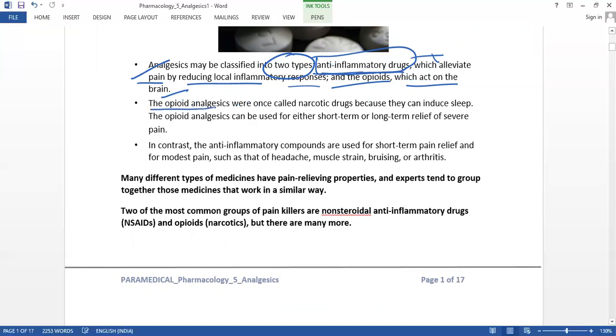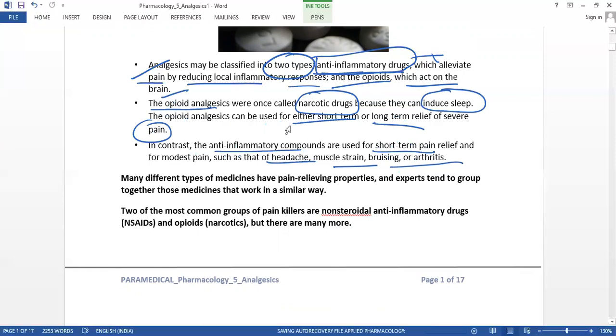Opioid analgesics are also called narcotic drugs because they can induce sleep. They can make us fall asleep soon. Opioid analgesics can be used for either short-term or long-term relief of severe pain. In contrast, anti-inflammatory compounds are used for short-term pain, whereas opioids are for long-term pain. Short-term pain is nothing but headache, muscle strain, and arthritis. For these types of pain, many different medicines are used for pain relieving.